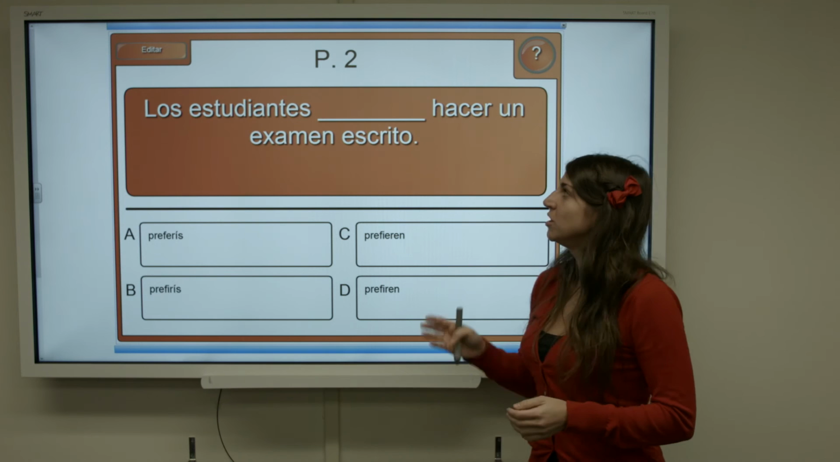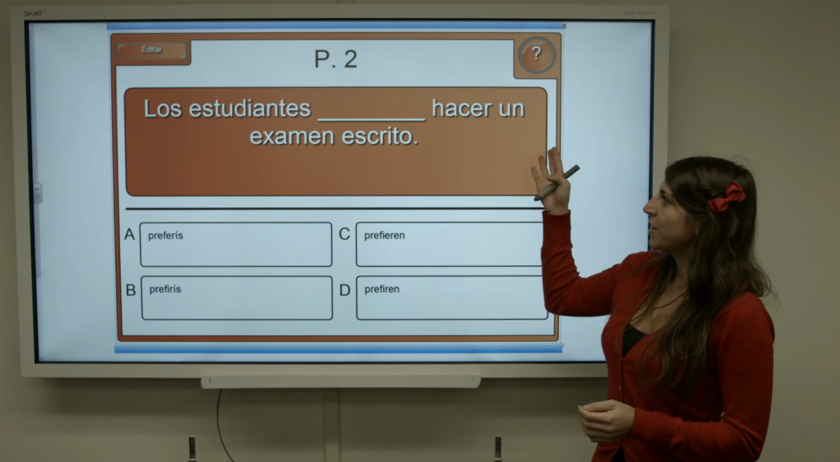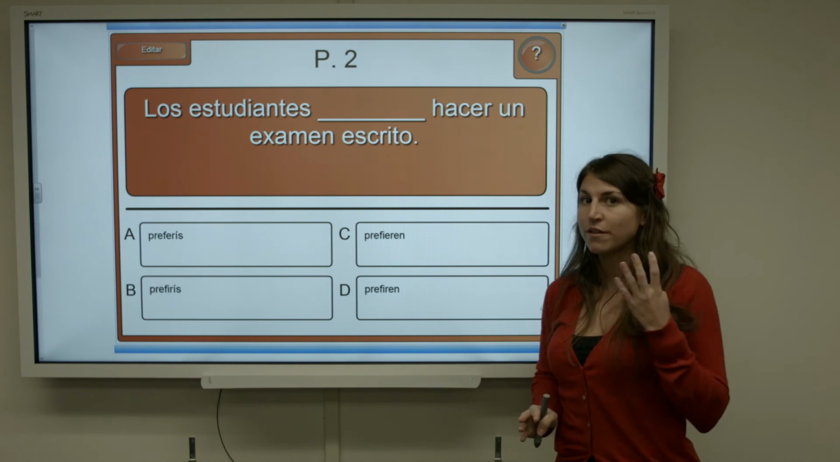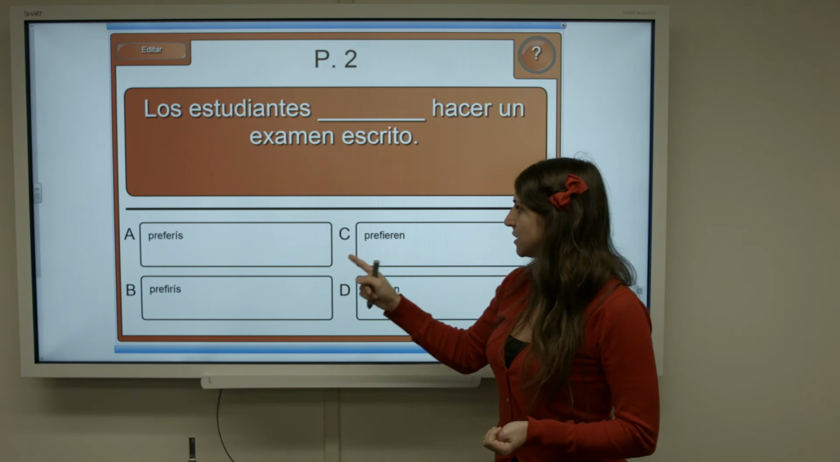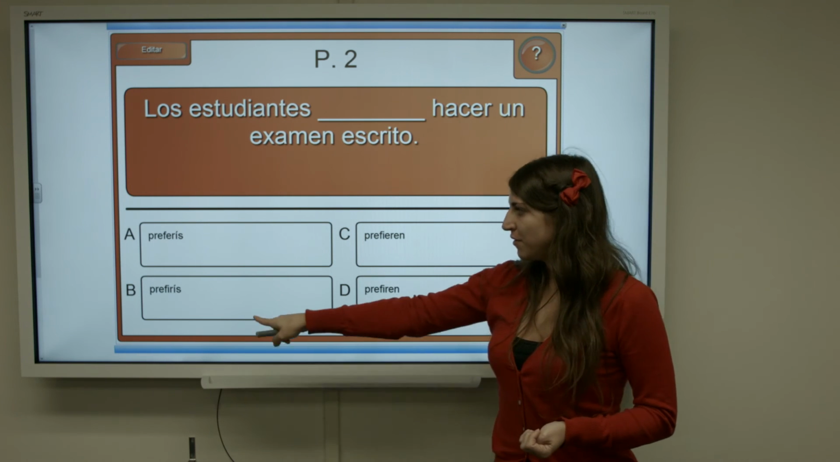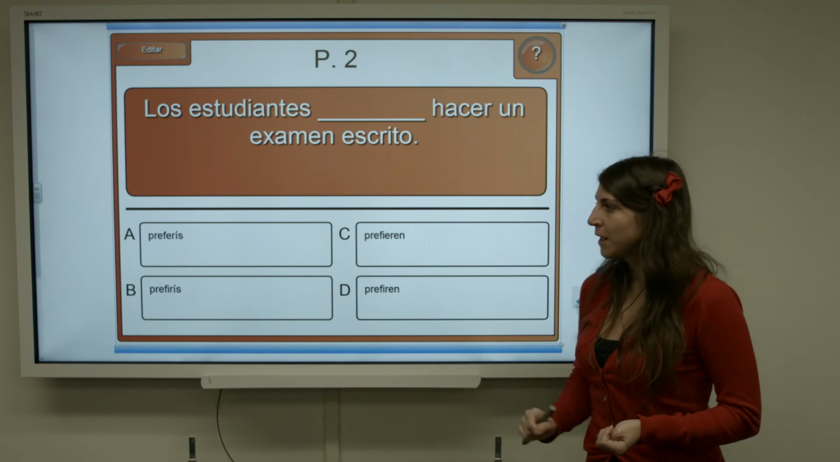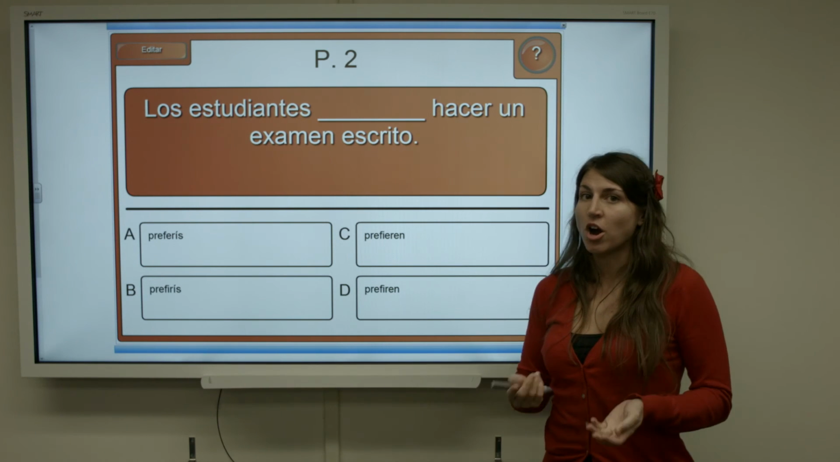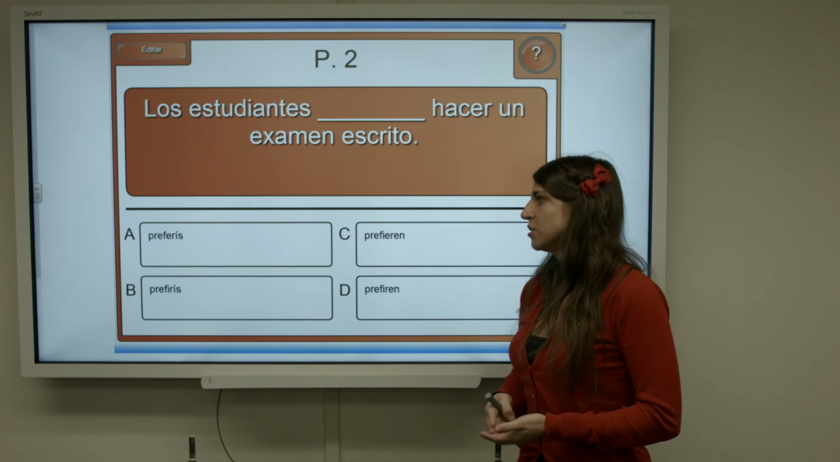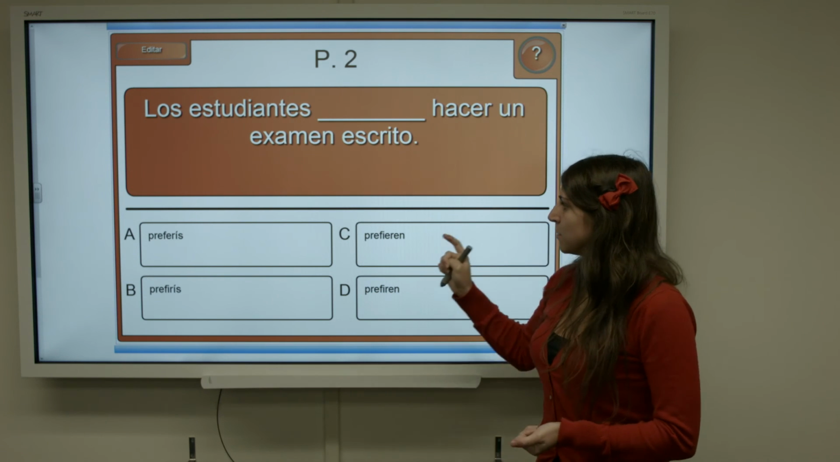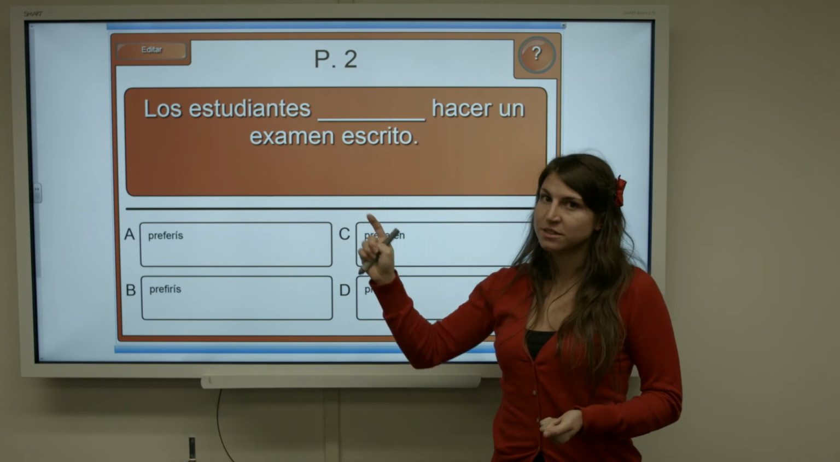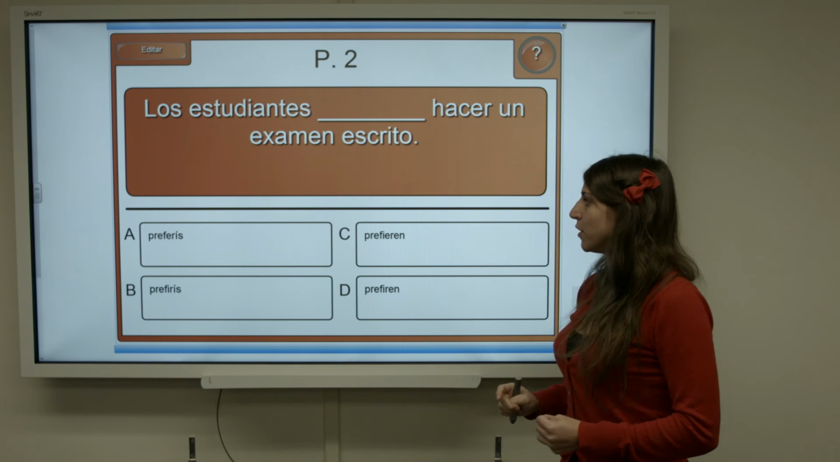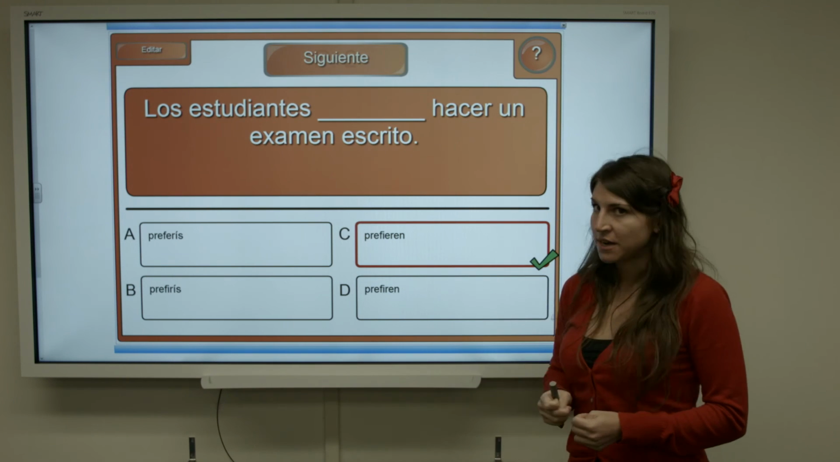Second example: Los estudiantes hacer un examen escrito. We have 4 options. Preferís, prefieren, prefirís, prefieren. As we see, preferís, prefirís are incorrect because there's no stem change. We have prefieren. Los estudiantes is third person plural. Therefore, prefieren.